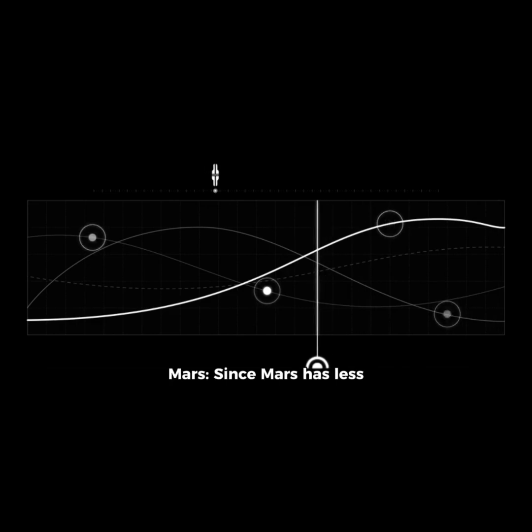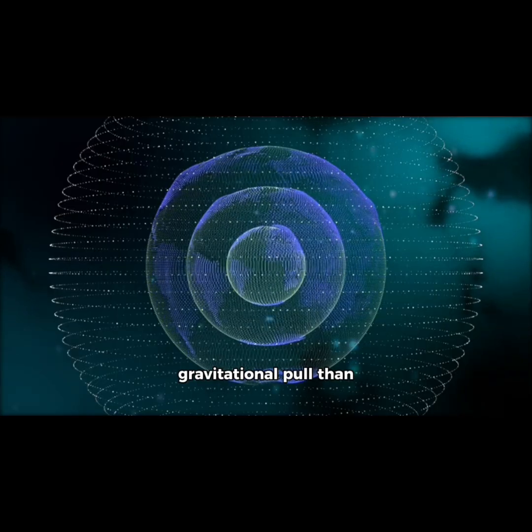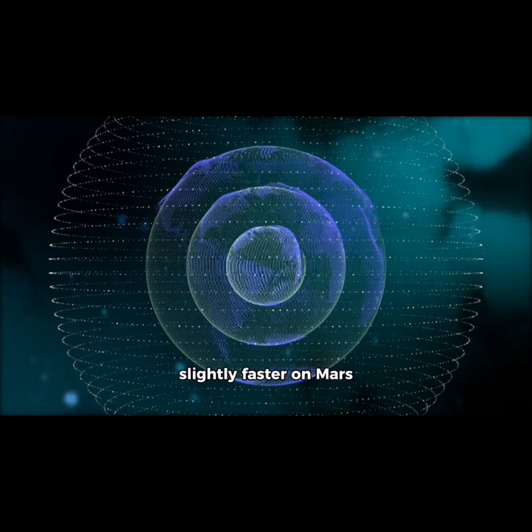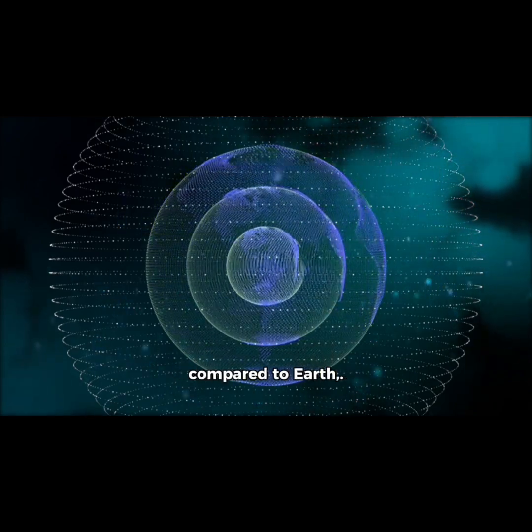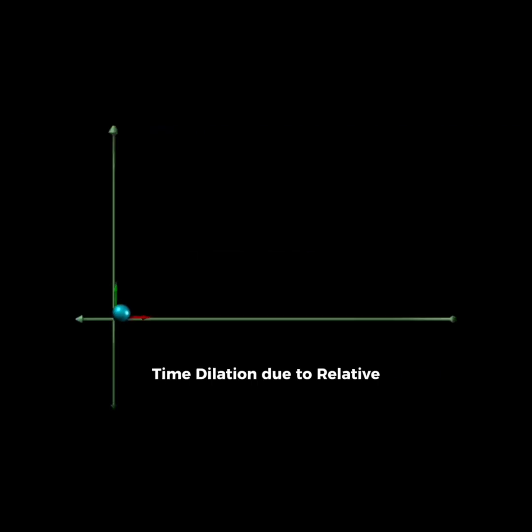Example: time on Mars. Since Mars has less mass and therefore a weaker gravitational pull than Earth, time would pass slightly faster on Mars compared to Earth. This difference, however, is minimal and would likely be in the range of nanoseconds for a trip to Mars. Time dilation due to relative motion. Time slows down for objects in motion. Special relativity dictates that time passes more slowly for an object in motion relative to a stationary observer.